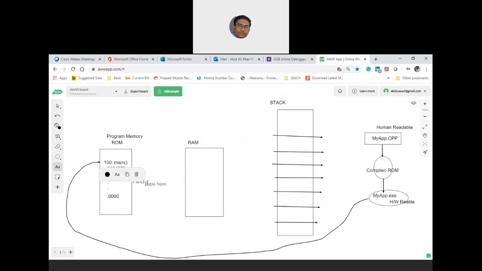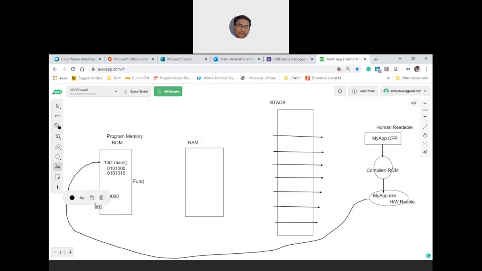Let me again repeat. Inside the application, which is your myapp.exe, everything is in binary, including the instruction saying that I need to go to that address and then do something. Now assume that this function's address is, let us say, maybe 300.